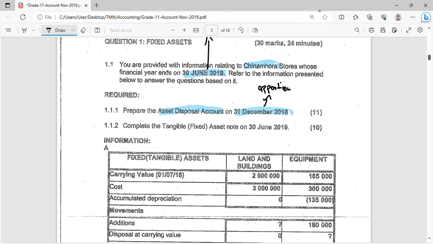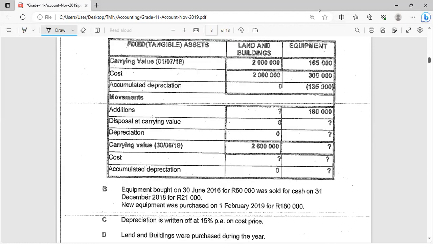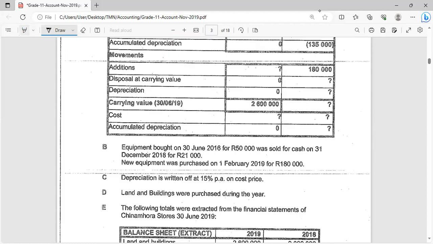So let's go ahead and put the information. We have over here a fixed asset note that the information is given below. We're going to be focusing on note B. Note B says equipment was bought on 30 June 2016 for 50,000, but then it was sold for cash on 31 December 2018 for 21,000. Before we continue with that information, let's go and look at our asset disposal account.